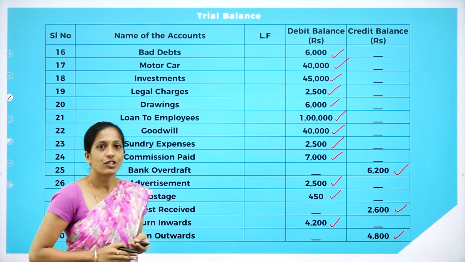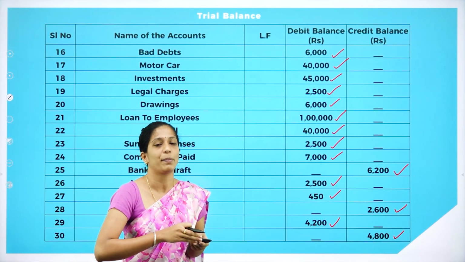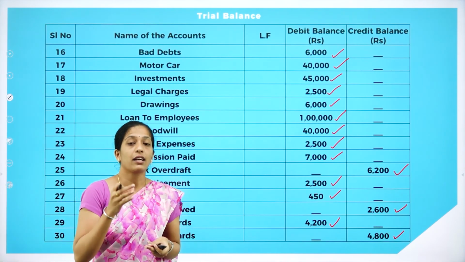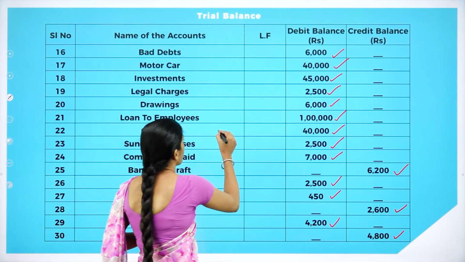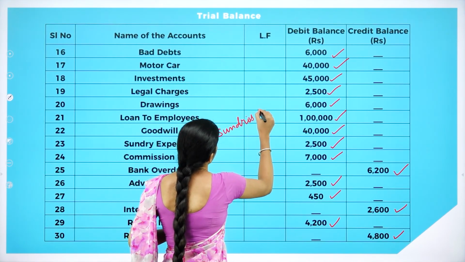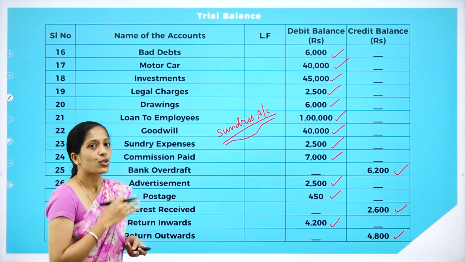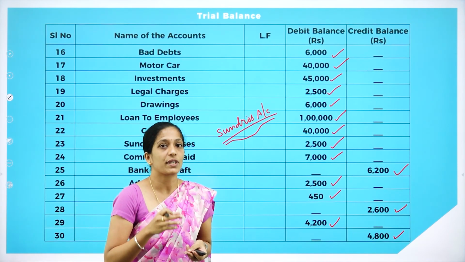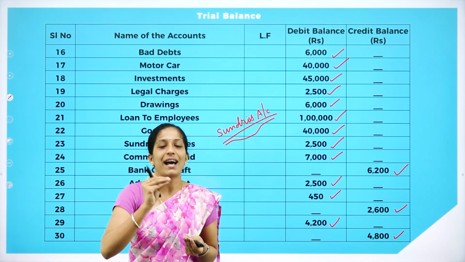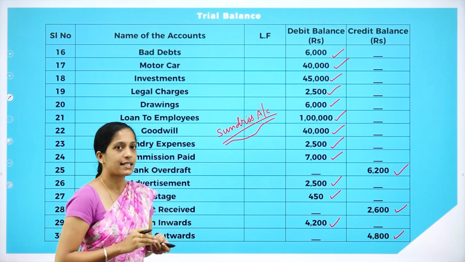Now this is about trial balance. Here, this is not a problem, I have just told whether it has to be recorded in the debit balance or in the credit balance. If your trial balance doesn't tally, then you will open a temporary account which is known as what? Sundries account. So we'll learn about sundries account later. So what is sundries account? It is a temporary account which is opened in order to balance our trial balance. So if there is any difference between debit balance as well as credit balance, we will open an account which is known as sundries account.